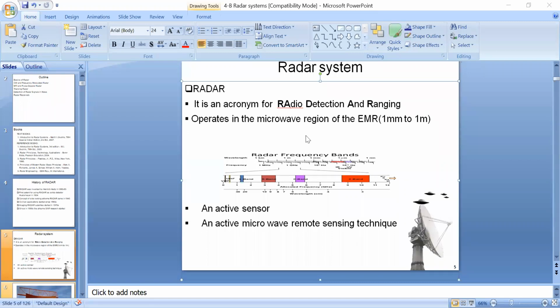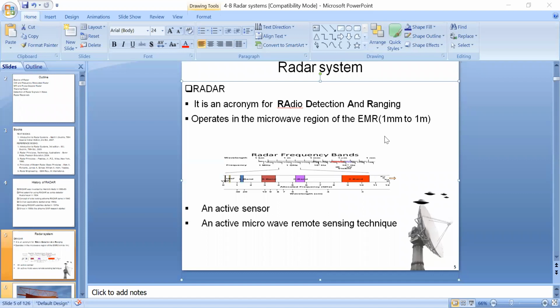So as it uses microwave bands, we can say that radar is a microwave active remote sensing technique. Basically, it is an active sensor. Why are we calling radar an active sensor? A sensor is nothing but something that senses objects. Here, radar is also sensing the target. So as it is using microwave frequency bands, we can say that radar uses the microwave active remote sensing technique.